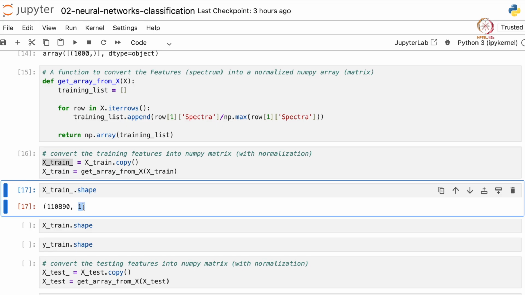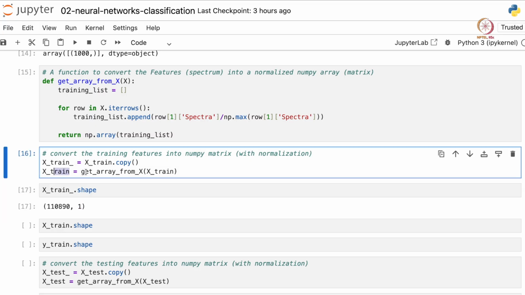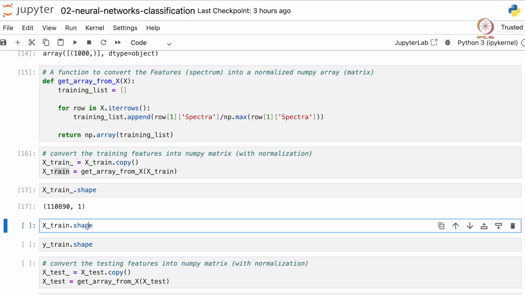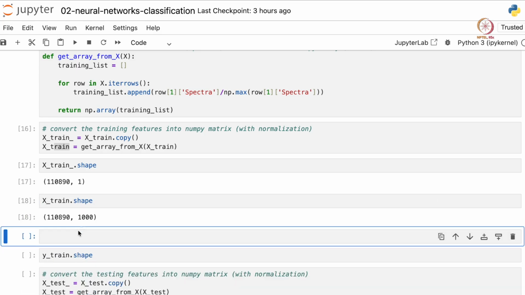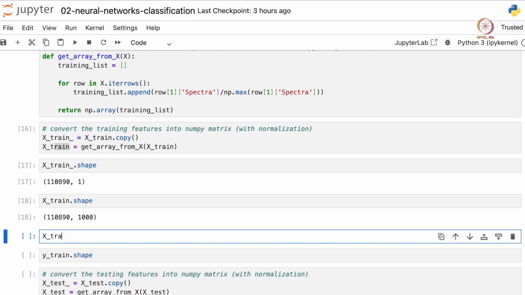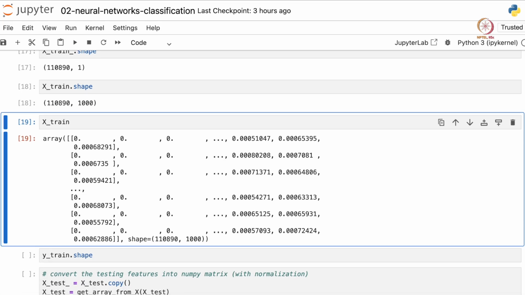We want to separate the numbers into different columns, and that is done using get array from x. If we look at the shape of xtrain now, it has the same number of rows and 1000 different columns. So every number is now in a single cell, and this is a numpy nd array. If we print out xtrain, we see this is a numpy 2D array, or basically a matrix.